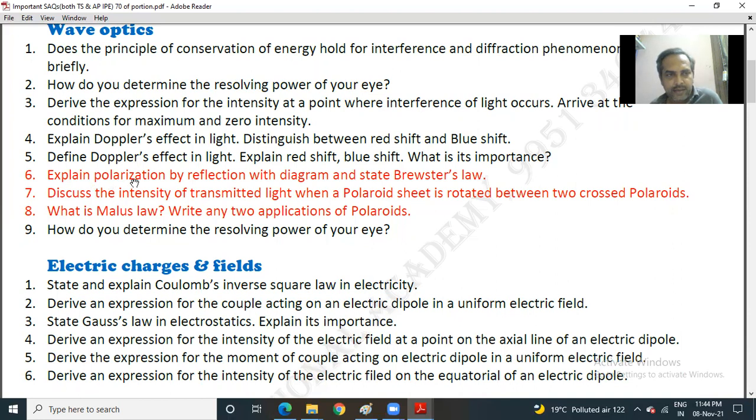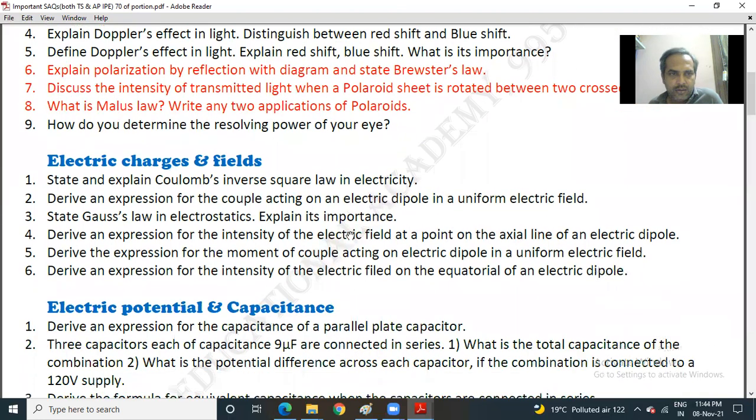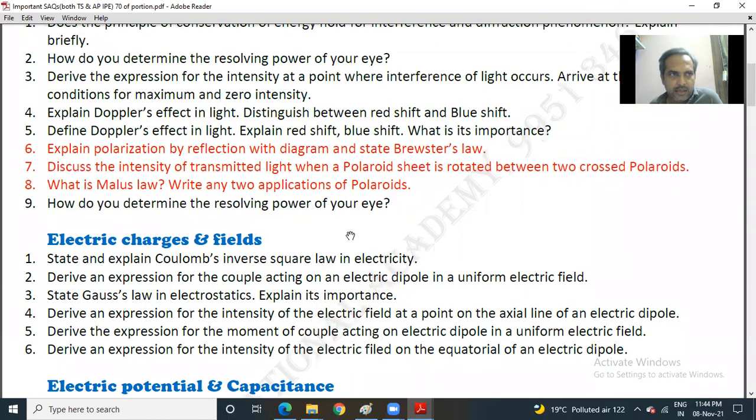6, explain polarization by reflection with diagram and state Brewster's law. 7, discuss the intensity of transmitted light when a Polaroid sheet is rotated between two crossed Polaroids. 8, what is Malus law? Write any two applications of Polaroids. 9, how do you determine the resolving power of your eye? Okay, so I think second and ninth are the same.